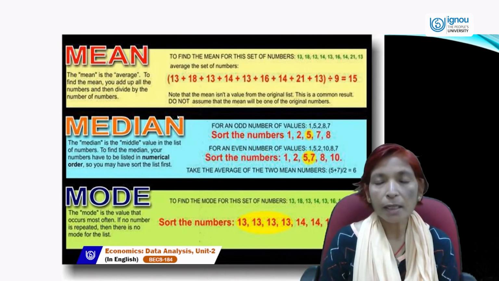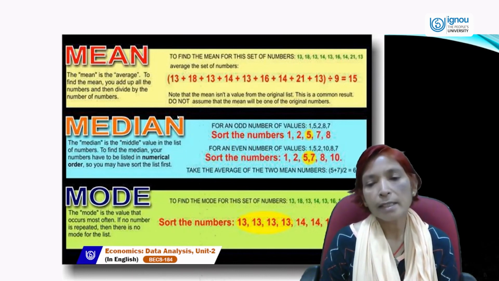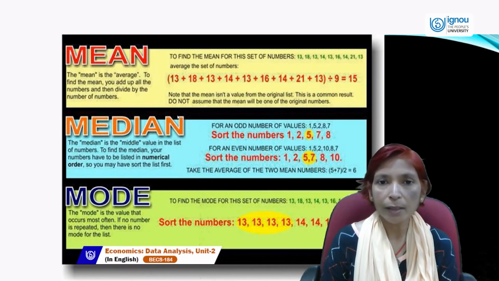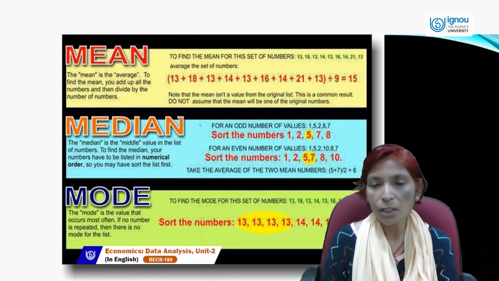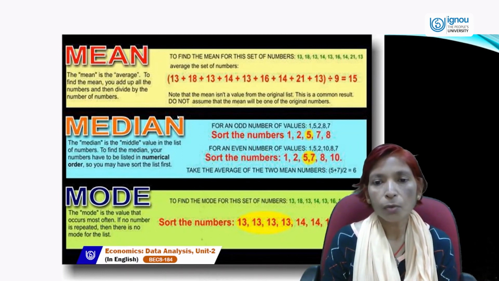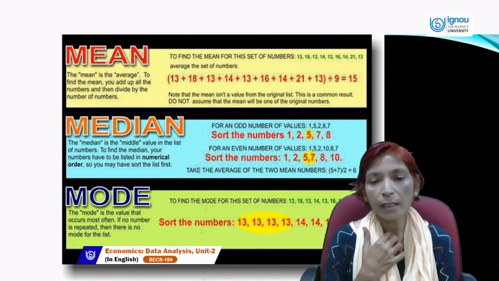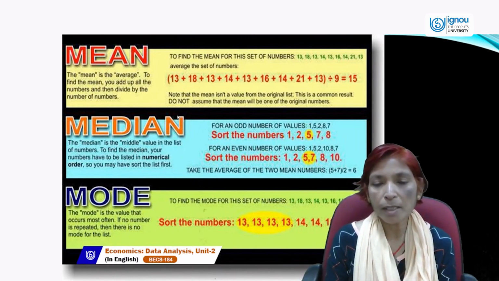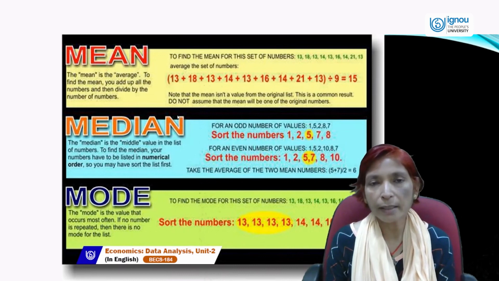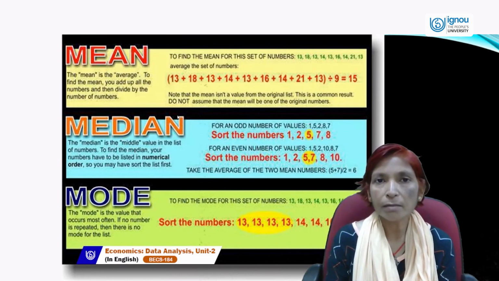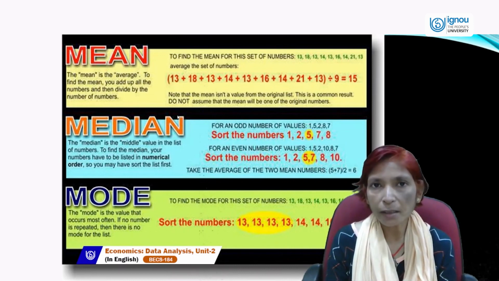And if an even count of numbers is given, like 1, 5, 2, 10, 8, 7, here 6 numbers are given. First of all, we will arrange them like 1, 2, 5, 7, 8, 10. Here we can divide it. If we divide 3 numbers on the left-hand side and 3 numbers on the right-hand side, then what is the median? We can't find out the median.